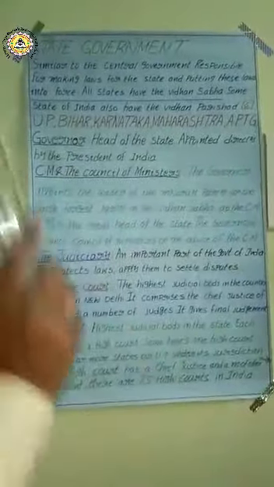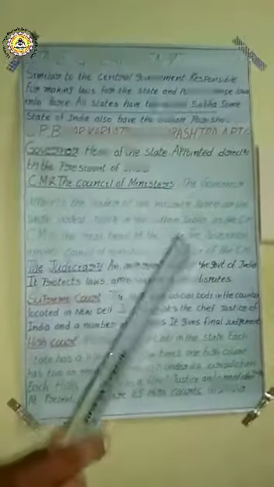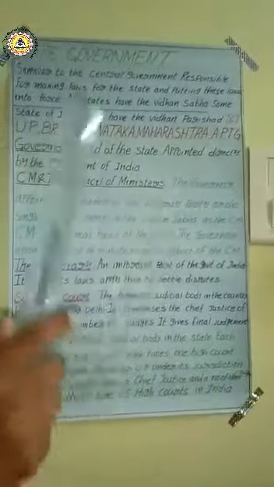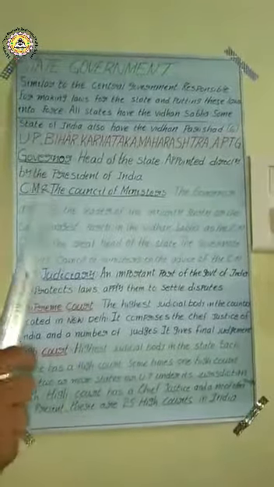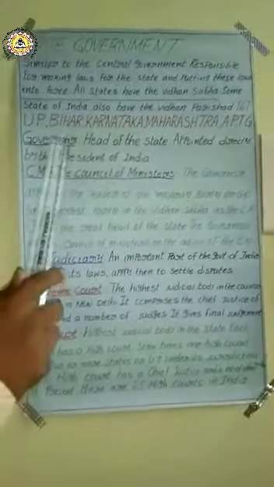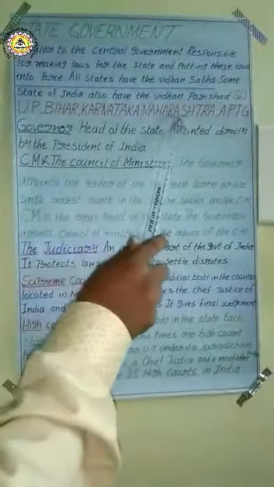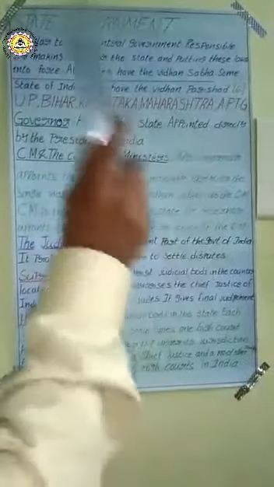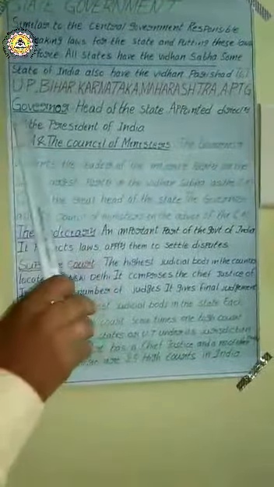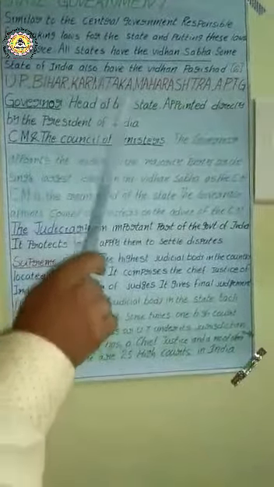So these are the 6 states which have the Vidhana Parishad or legislative council in our country India. What are the 6 states, children? Uttar Pradesh, Bihar, Karnataka, Maharashtra, Andhra Pradesh and Telangana. These are the only 6 states in our country India that have the Vidhana Parishad.